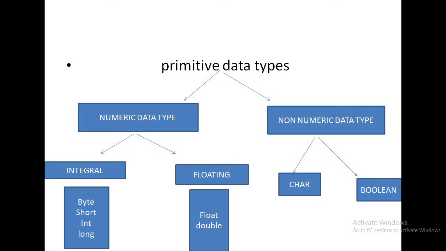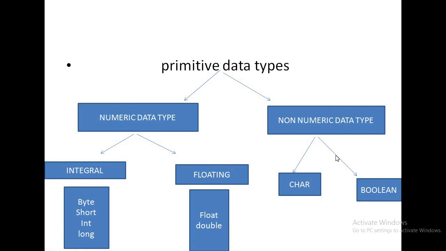For example, 52.5, 72.82, 8.5. These are known as floating point numbers. Different categories of integral data type are byte, short, int, and long. These come under integral data type. Float and double come under floating point data type.